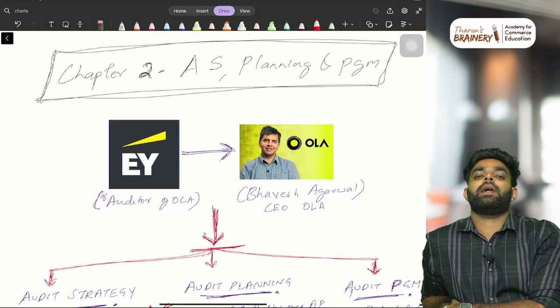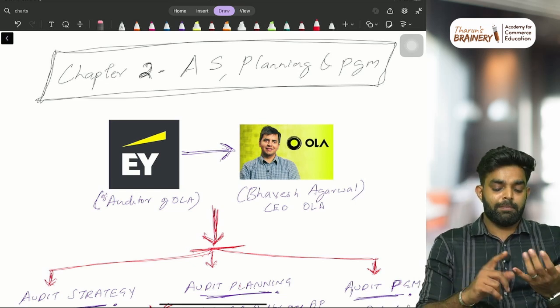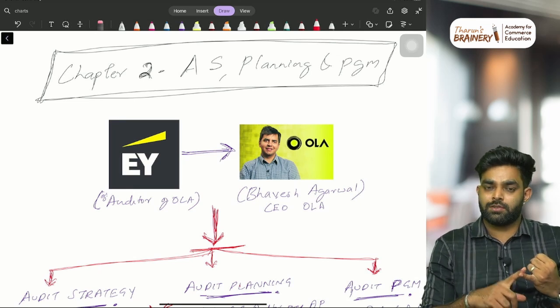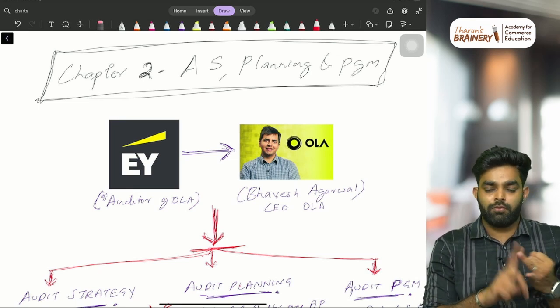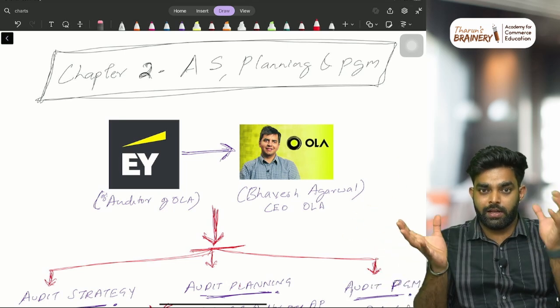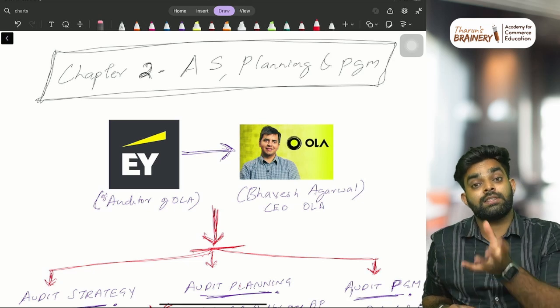A complete game plan about how tomorrow's match should be. That game plan will depend on the pitch: sometimes rain may come, or the pitch is good for batting, or the pitch is good for bowling. All these things will decide the entire game plan. That is what we call audit strategy. Similarly, in auditing, we need an audit strategy.